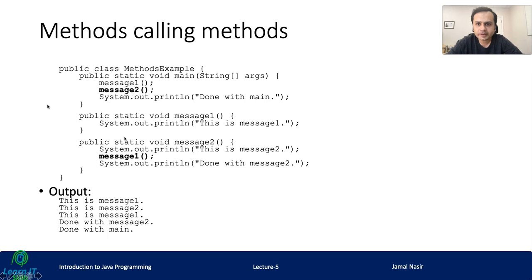Then it will call message 2. In message 2, this is message 2, right? But it's again calling message 1. So it will print again, this is message 1, right? And then it will print done with message 2. And then flow will come here and it will print system.out.println. This thing will print done with main.